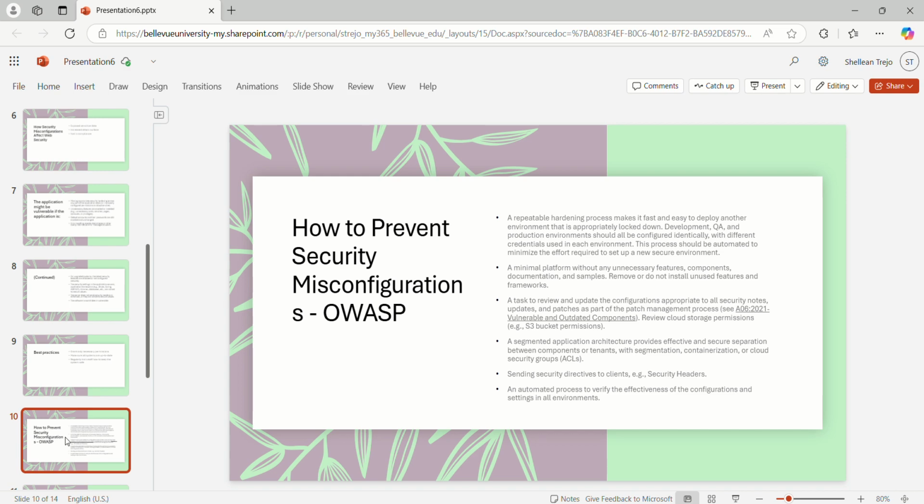How to prevent security misconfigurations. Preventing security misconfiguration requires a proactive approach, especially in the context of providing web services for the bank. We can automate security configurations using tools that enforce consistent and secure setups. Utilize configuration management tools like Ansible or Chef to maintain secure infrastructure.